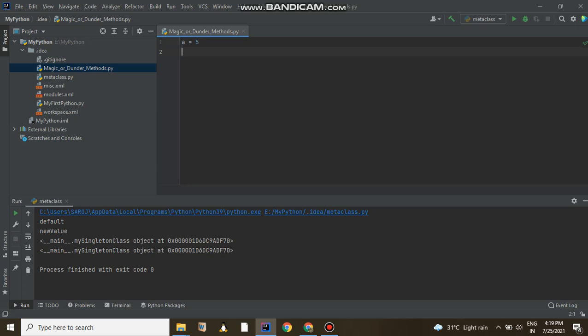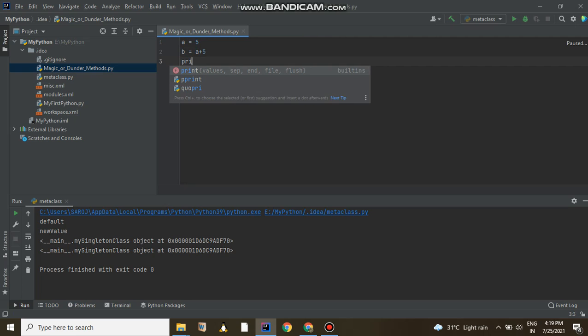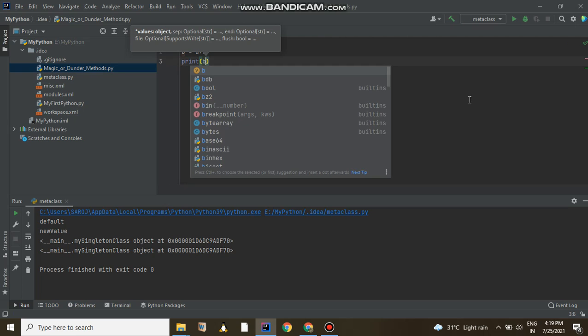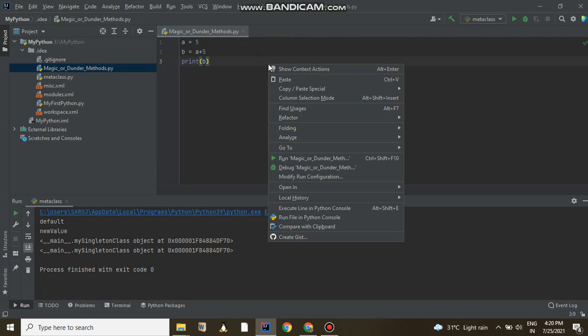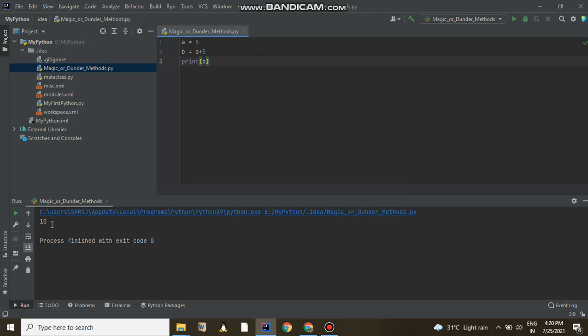Then I am creating b equal to a plus 5, and right now I am printing b. Let me execute it. You can see the value became 10.